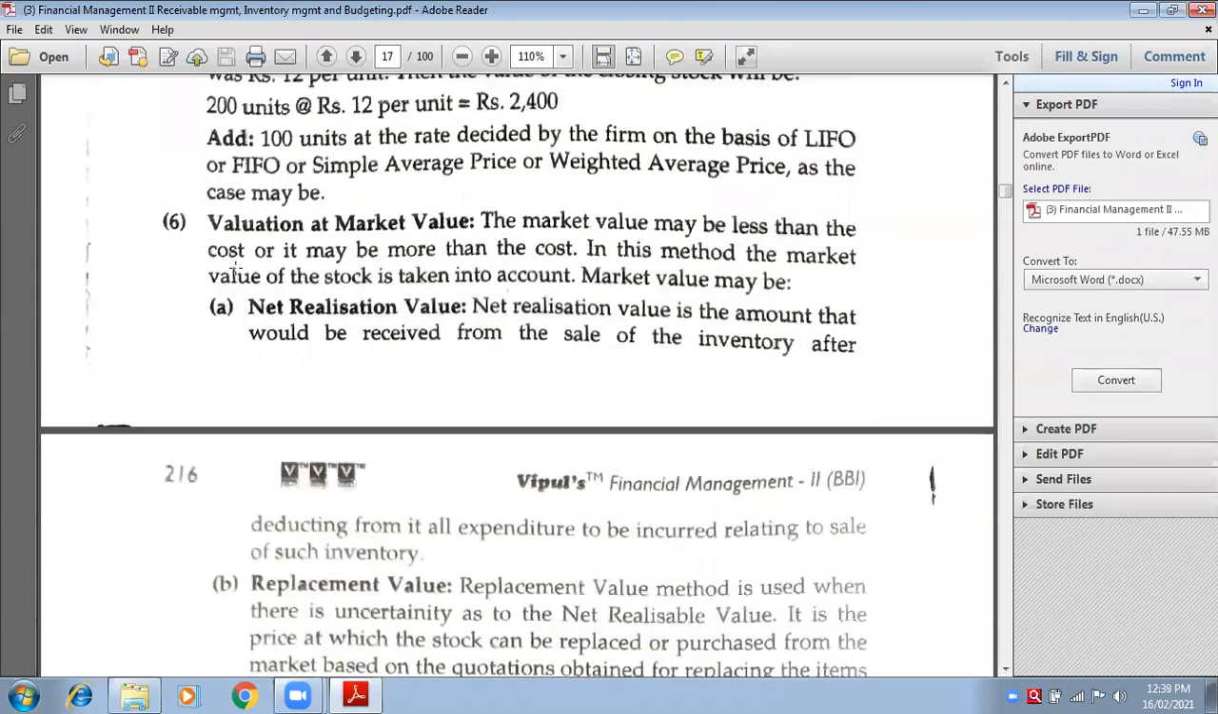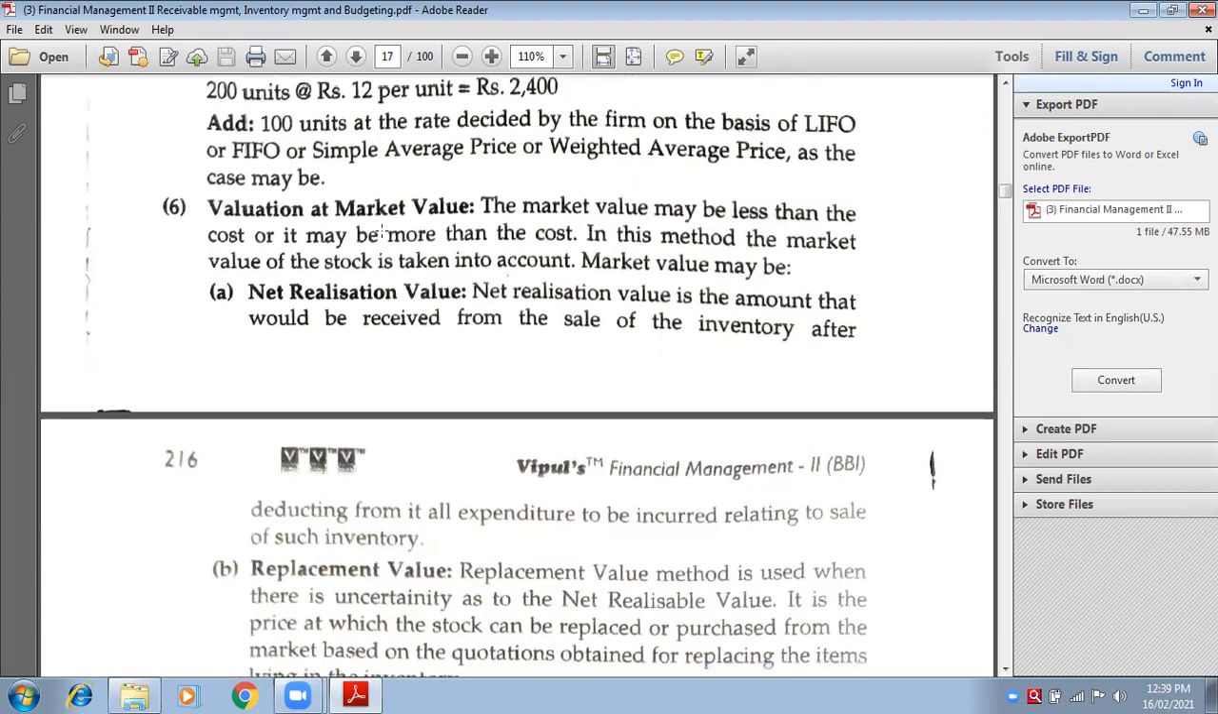Next is valuation at market value. Next method is valuation at market value. Now, whatever market value is there in the market related to my stock, that will be my cost of the product. Okay, that will be base for my product. So valuation at market value means whatever will be the market value of my stock. Stock means products, goods. That will be my cost. That will be my valuation.